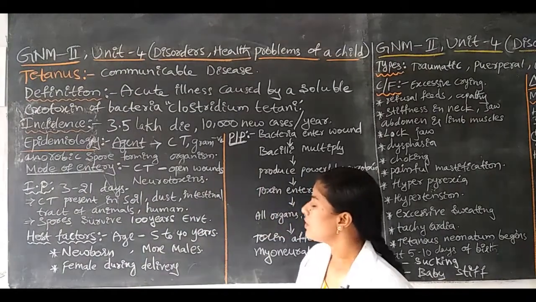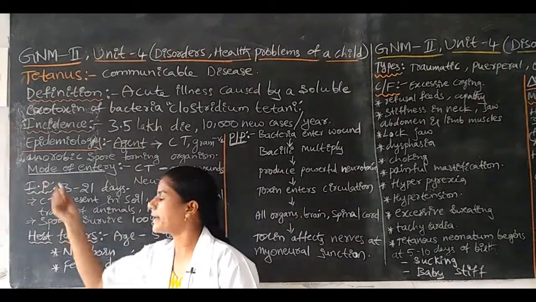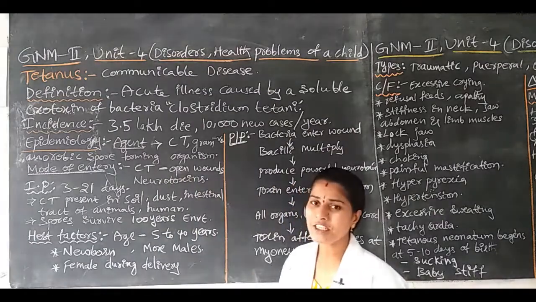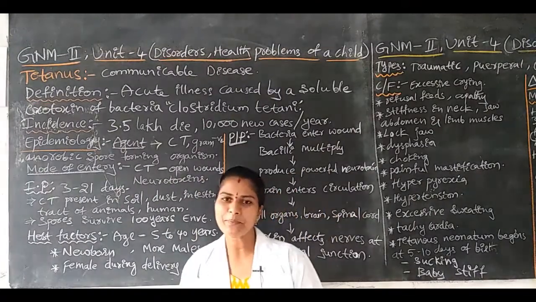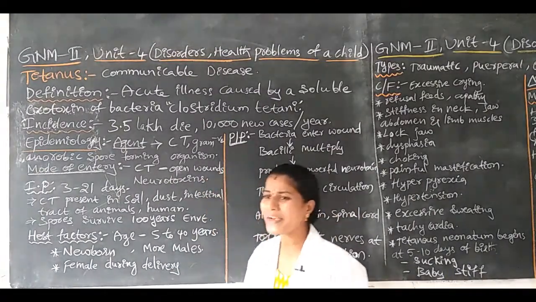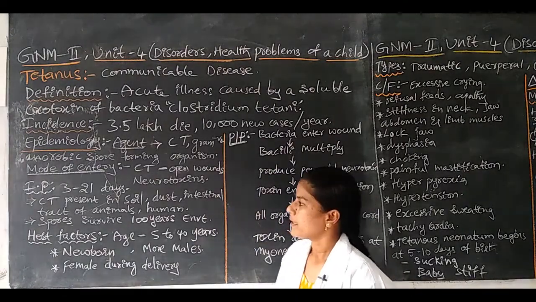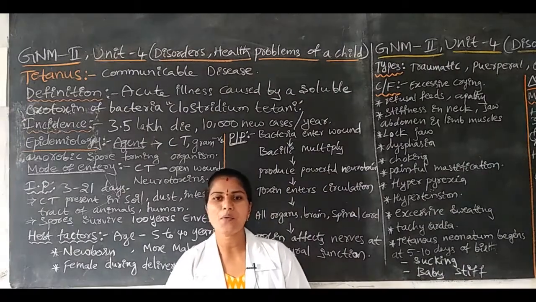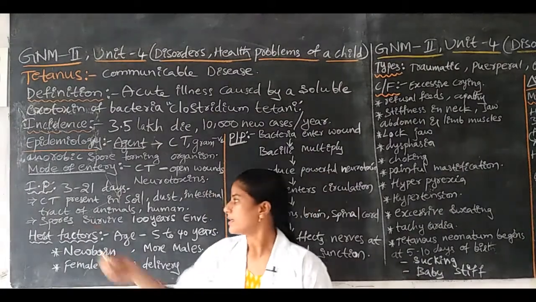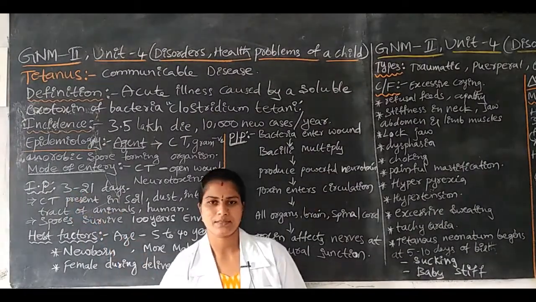Next, what is the incubation period of Clostridium tetani? Once the bacteria enter into the human body, they have an incubation period of 3 to 21 days.